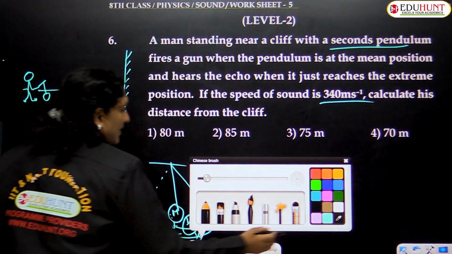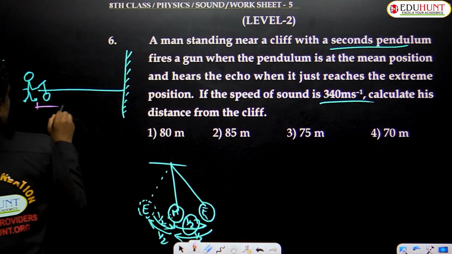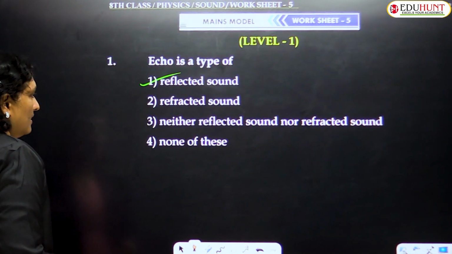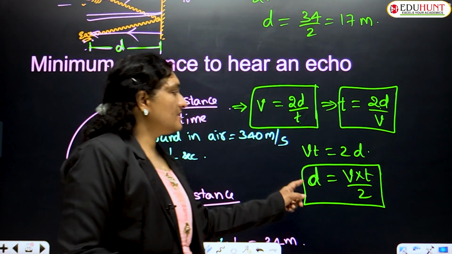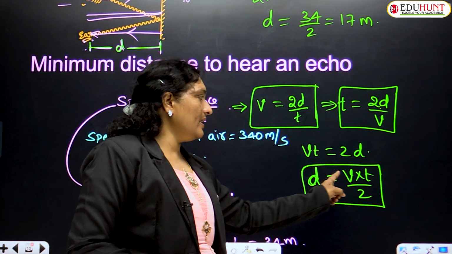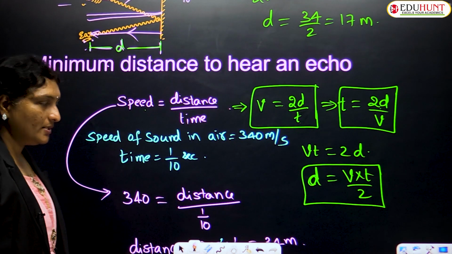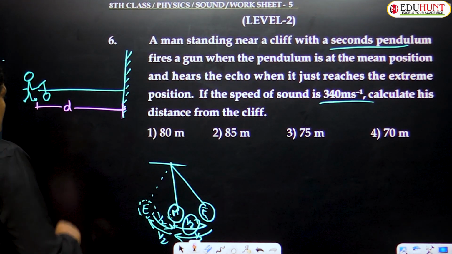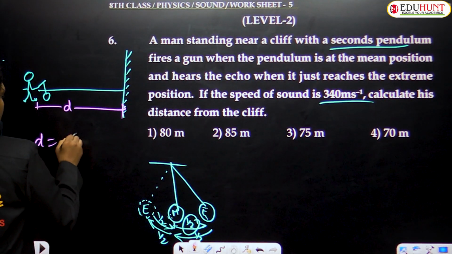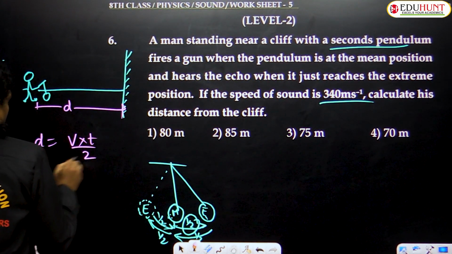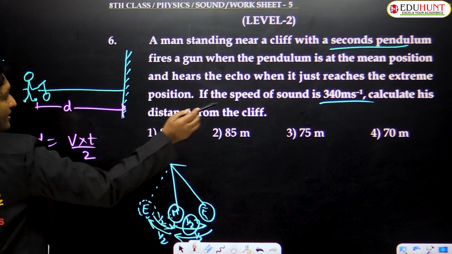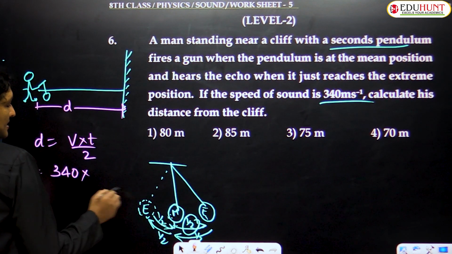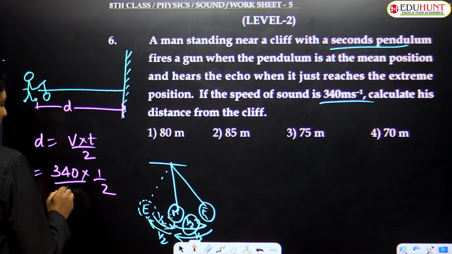So you're asked to find the distance from this cliff. Children, we have already discussed that the relation between the distance, speed and time is d equals v into t by 2. What is the formula? D is equal to v into t by 2. So what is the value of v given? Speed of sound is given as 340. The time taken is half a second, whole upon 2.